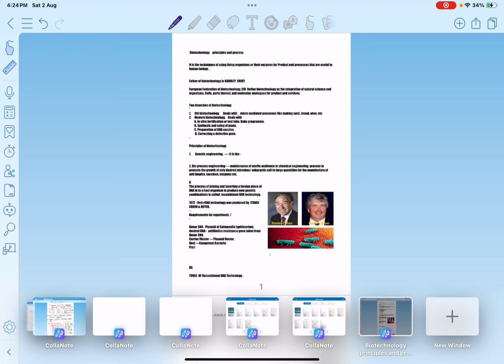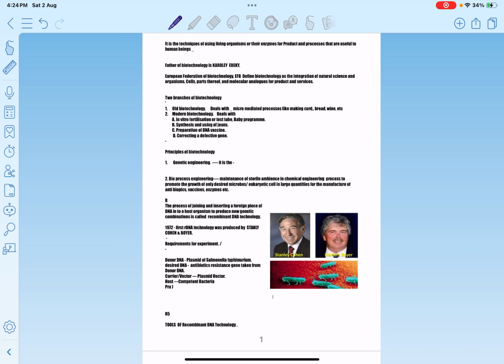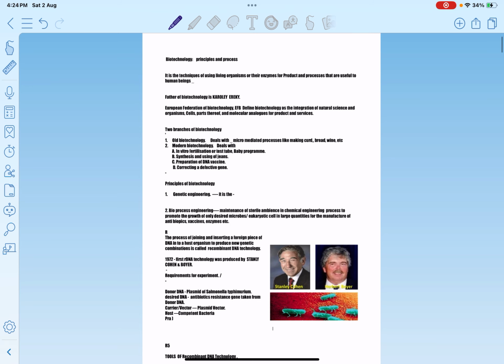But in modern biotechnology we use reconstructions, modifications or manipulations, using modern techniques in genetic material, and new desired organisms, plants or animals, vaccines, antibiotics, etc. are produced. That's the main difference between old biotechnology and modern biotechnology. All of you now know what's meant by biotechnology, modern biotechnology, and also old biotechnology.